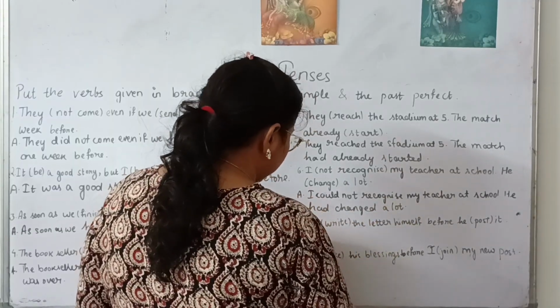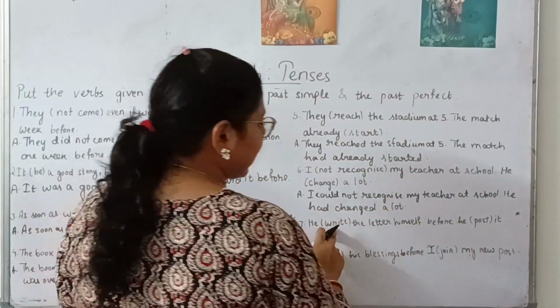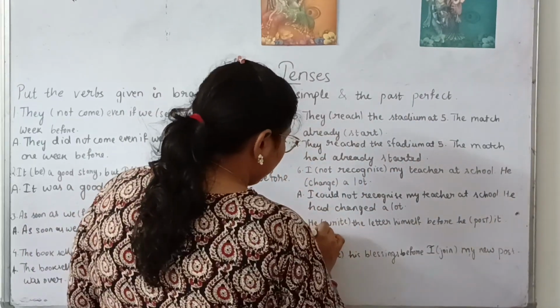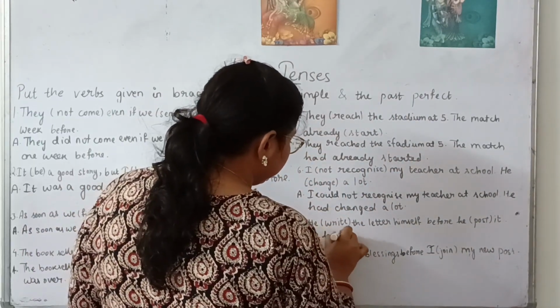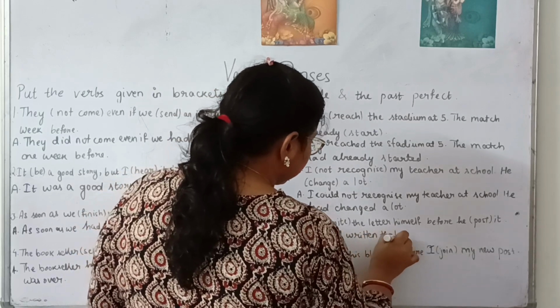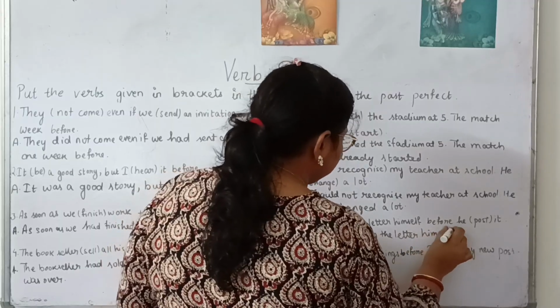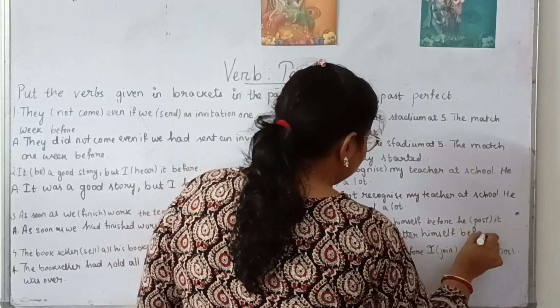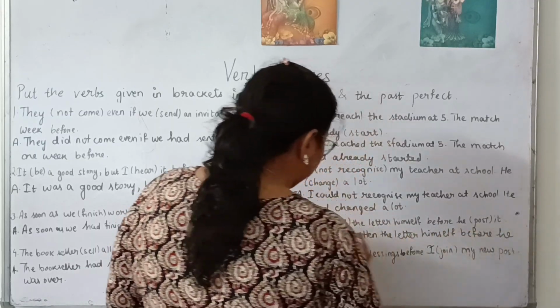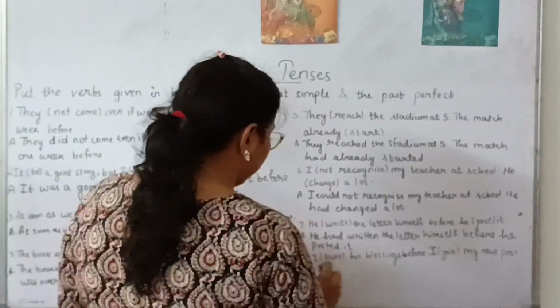Now, number 7. "He write the letter himself before he posted." This is the previous, first action. This is the later action. So he had written the letter himself before he posted it. Posted is a past simple.